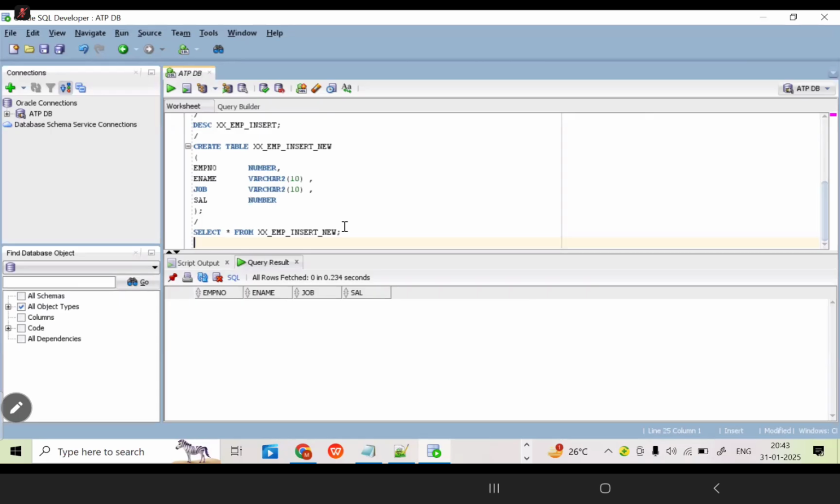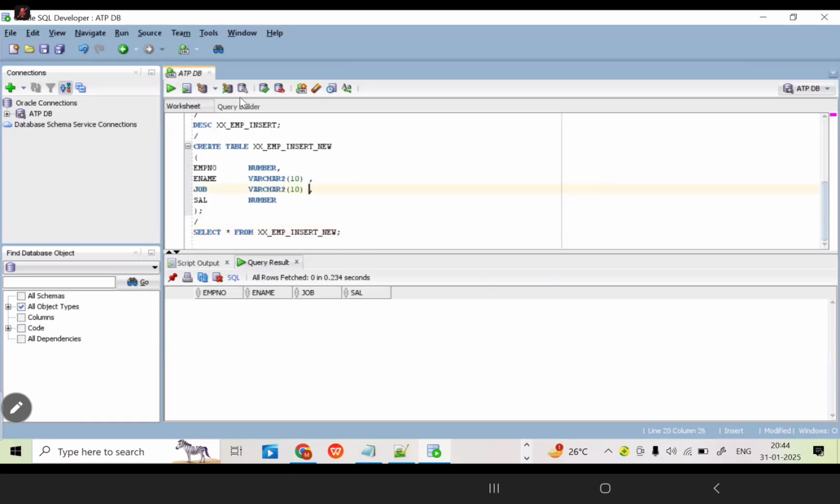Now can anyone tell me, our old table has how many records? 5 records. If we want to store the 5 records, how many insert commands do we need to write? 5 insert commands. For the same data present in the existing table, I want to store it as a new table. How many insert commands do we need to write normally? Is everyone clear or not?